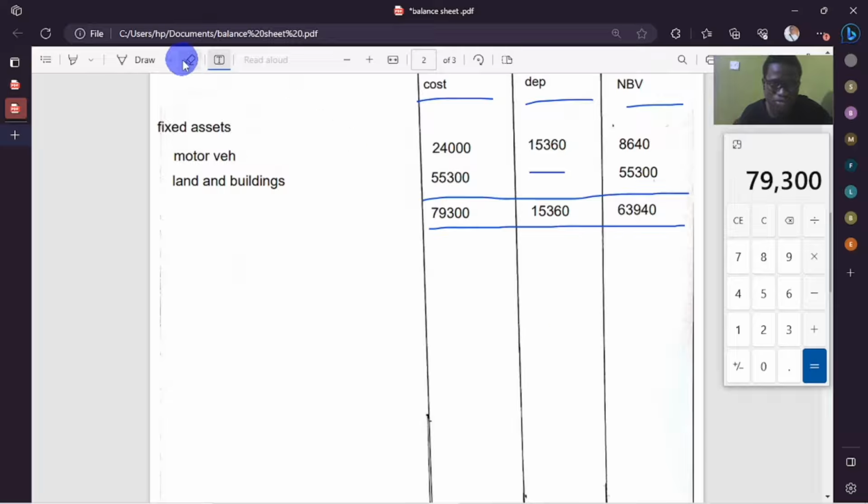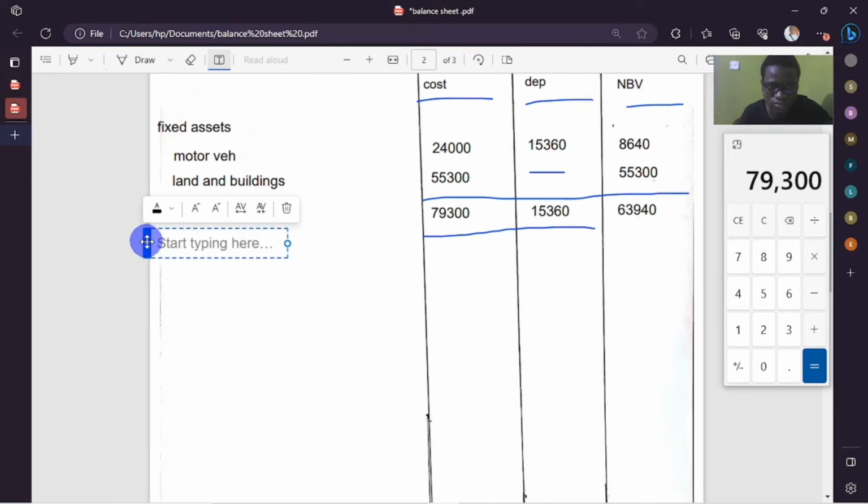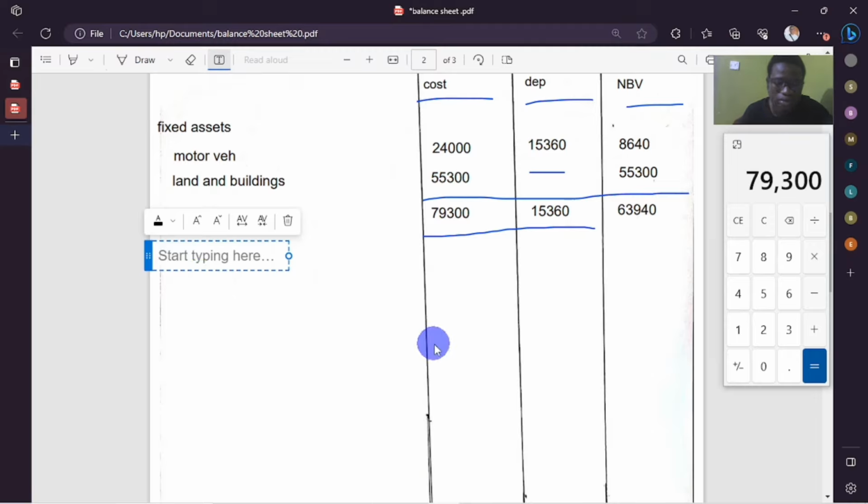Actually, we weren't supposed to reach this side, or that side is supposed to be open because we're continuing with this figure. This side we leave it like so. Then we continue to current accounts. Current accounts, normal balance sheet. Don't complicate your life. So normal balance sheet. Current assets.